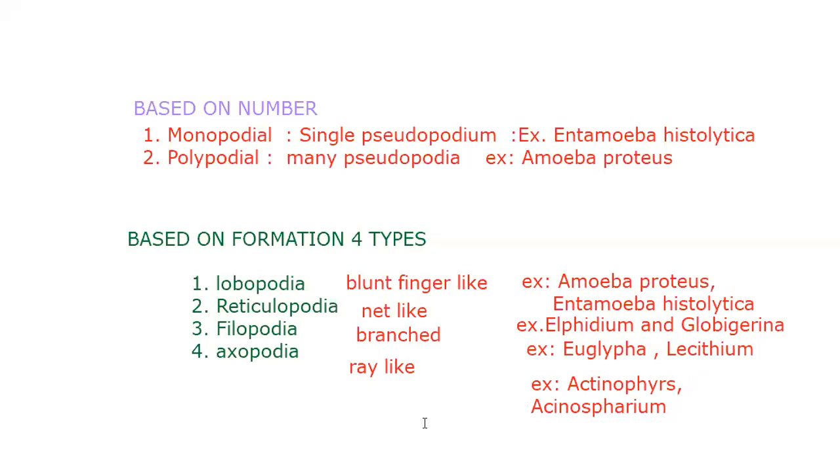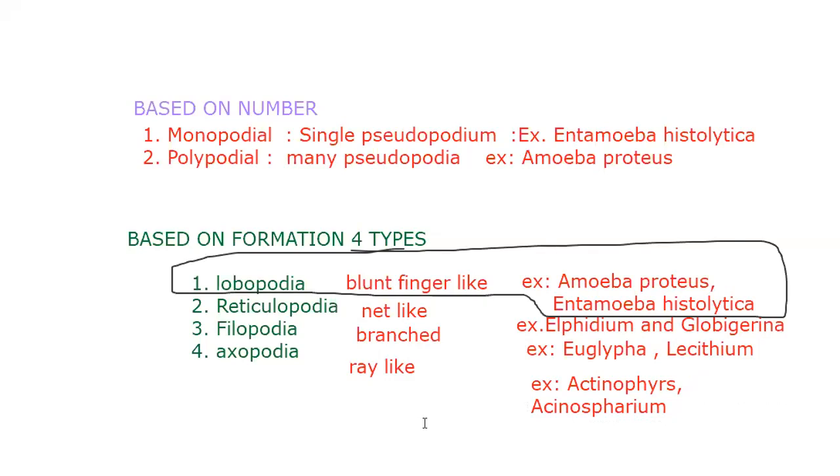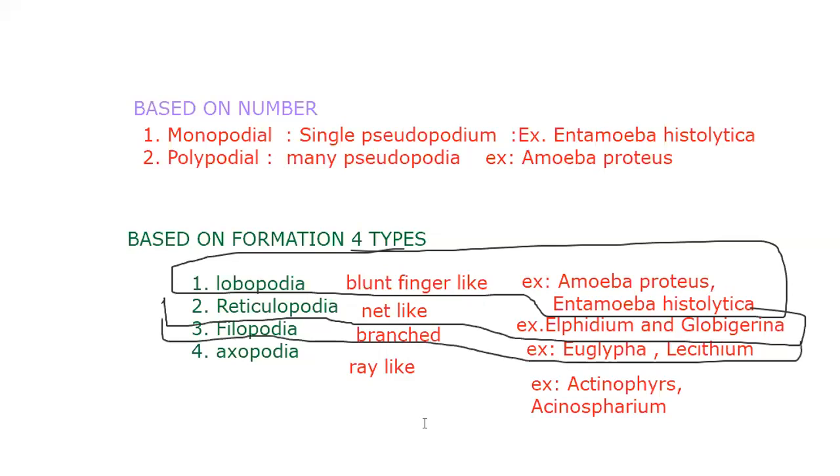Lobopodia. I request all of you to take a screenshot of this. Lobopodia: blunt finger-like pseudopodia, examples Amoeba proteus and Entamoeba histolytica. Reticulopodia: net-like pseudopodia, examples Elphidium and Globigerina. Filopodia: branched pseudopodia, examples Euglypha and Lecithium. Axopodia: ray-like pseudopodia, examples Actinophrys and Actinosporium.